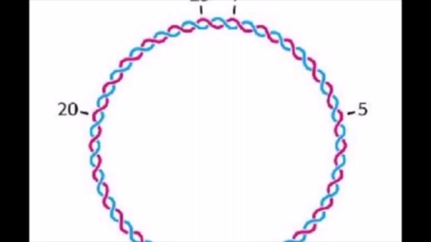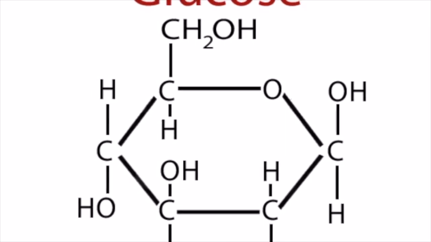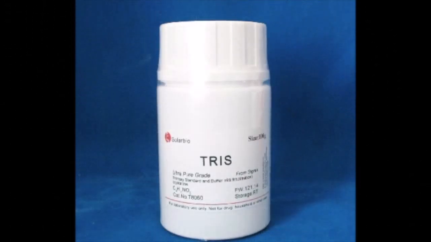In prokaryotes, plasmid is double-stranded, circular, and is found in the cytoplasm. The cell membranes must be disrupted in order to release the plasmid in the extraction buffer. Glucose provides osmotic shock, leading to the disruption of the cell membrane. This is a buffering agent used to maintain a constant pH of 8.